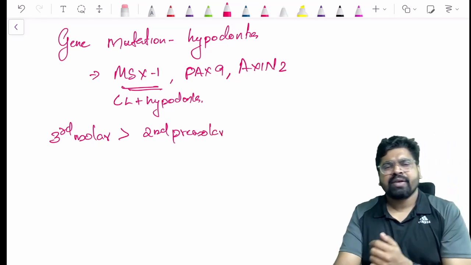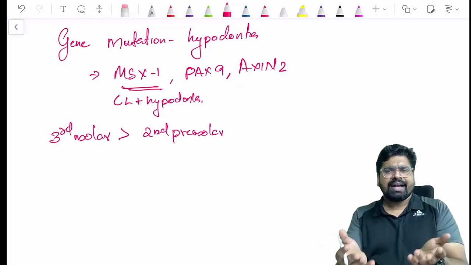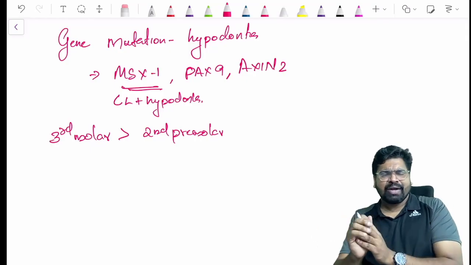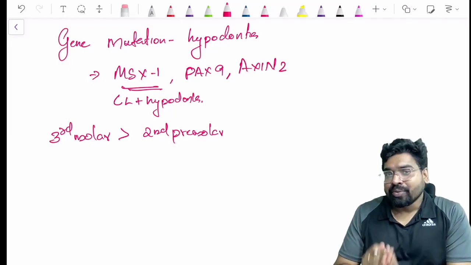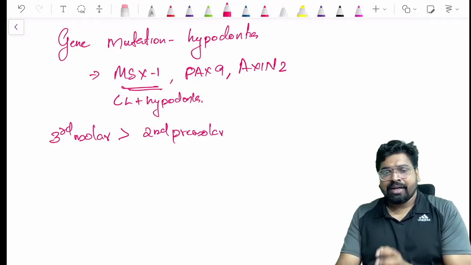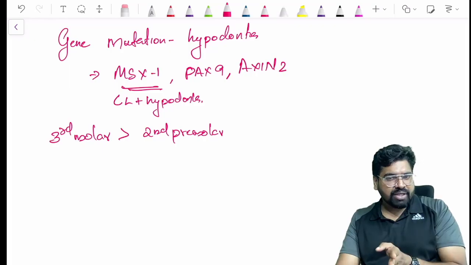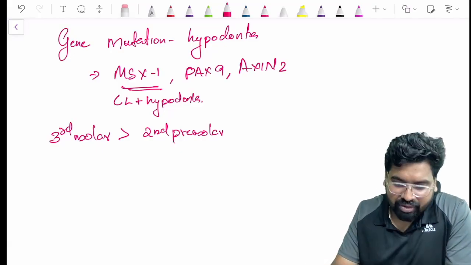Usually third molars will not be there in the options, because every student will guess that the third molars are the most commonly missing tooth. They won't put it in the options, to confuse you. The most common missing tooth is the third molar. If third molar is not in the options, go for second premolars. Second premolars is the second best option.